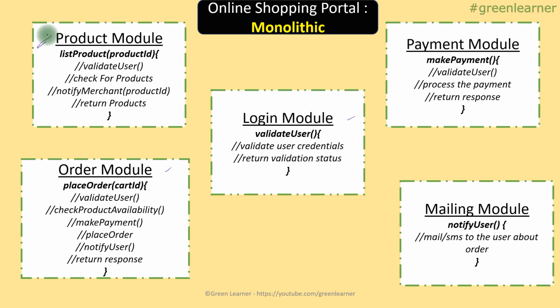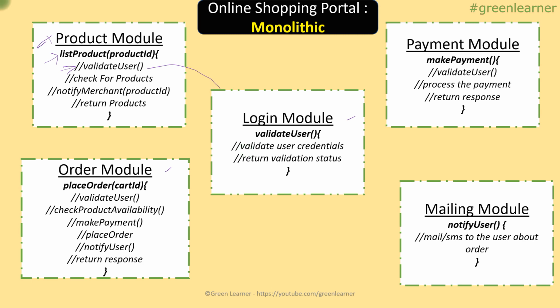So this is the product module. When any call comes to this product module asking to list the product, all the products that it has, the code written inside will be something like this. Before returning the list of the products, it is going to validate the user that is asking for the product. And to validate the user, there is a different module for validation, which is the login module. So how is it going to call?